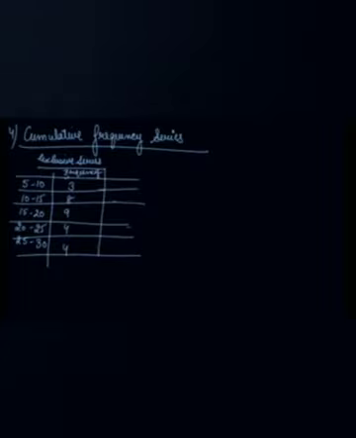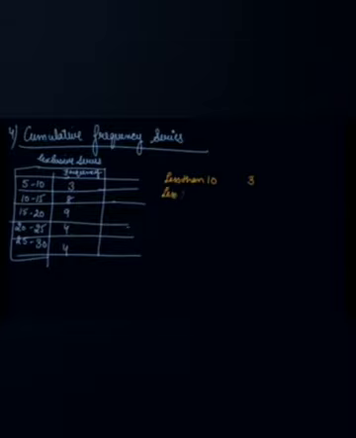Right? So this is the exclusive series, which means from 5 to 9, 3 students, from 10 to 14, 8 students, 15 to 19, 9 students, then 20 to 24, 4 students, then 25 to 29, 4 students. Now, your cumulative frequency series are, let's say, less than 10. Less than 10 are 3 students.